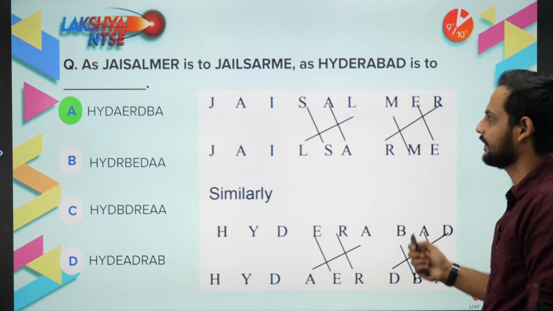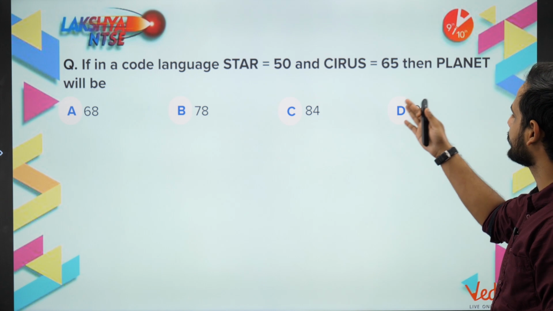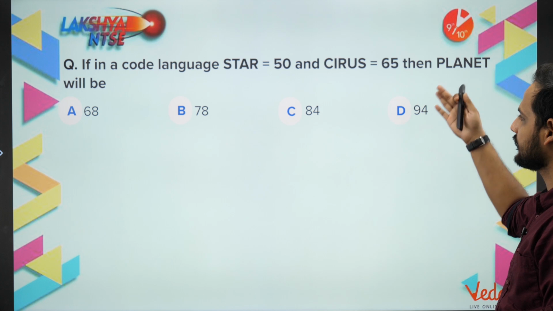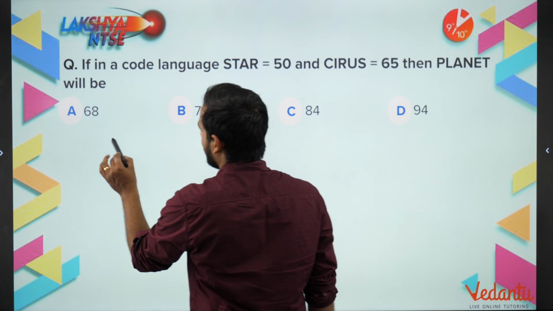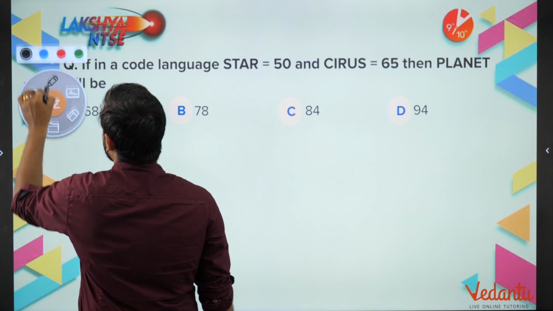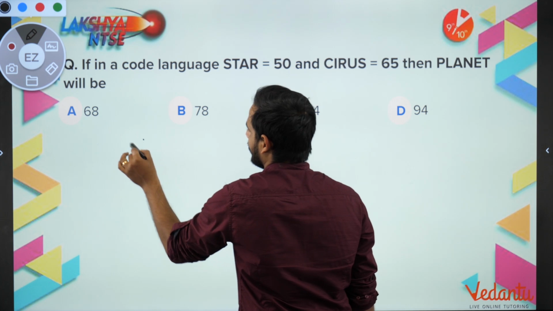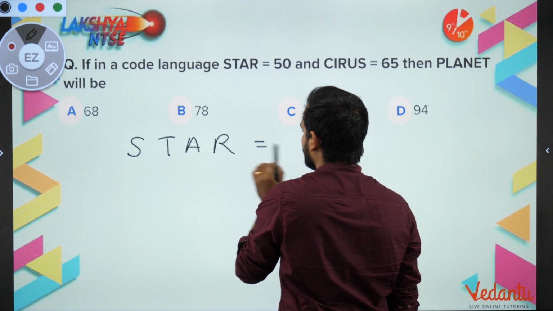Now the next question is, in a code language, STAR is equal to 50, CYRUS is 65, then what will be the code for PLANET? Now let us take the first word STAR. So now let us write the numerical values.